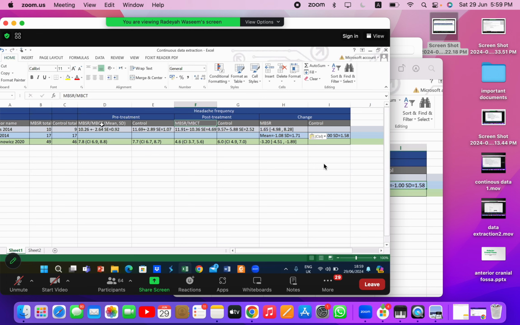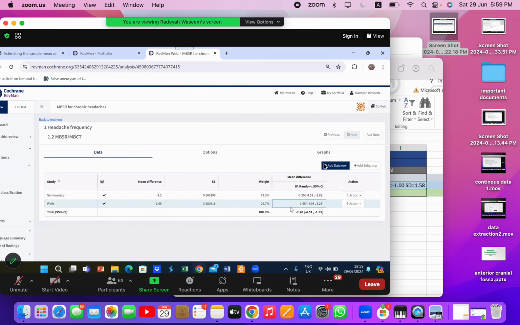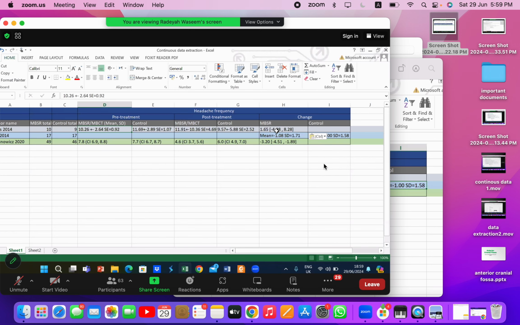So I'm going to use the values of MBSR in my post-treatment and in my pre-treatment. I'm going to enter post-treatment values first at the top of the calculator, then the pre-treatment values at the bottom, and I will click on update data table. That will give me my mean difference and the confidence interval. I will copy this value into my data extraction sheet. Now I will repeat this for my control group.